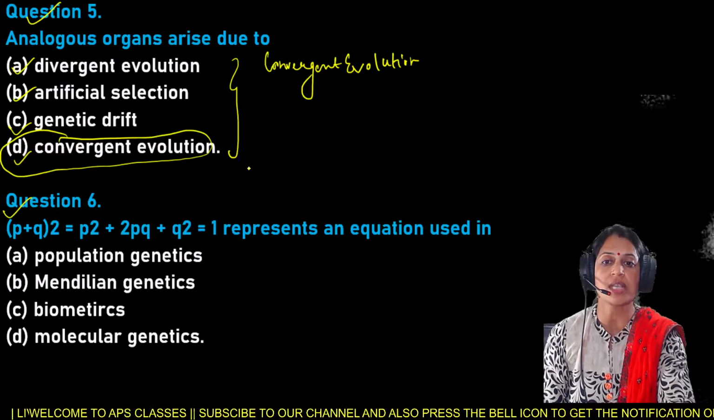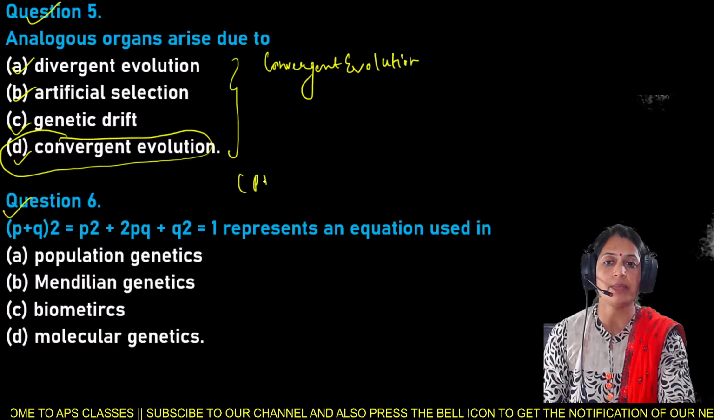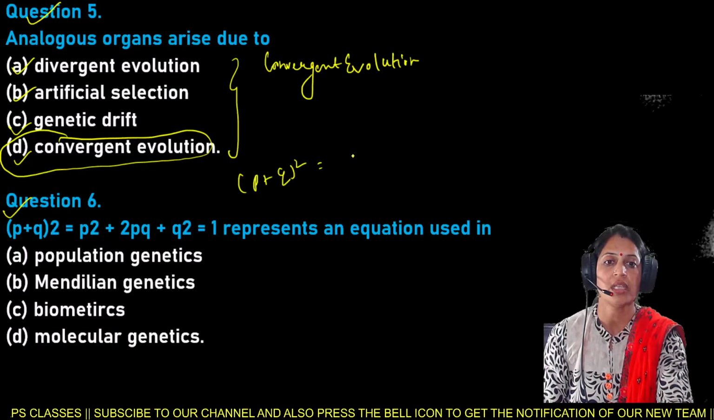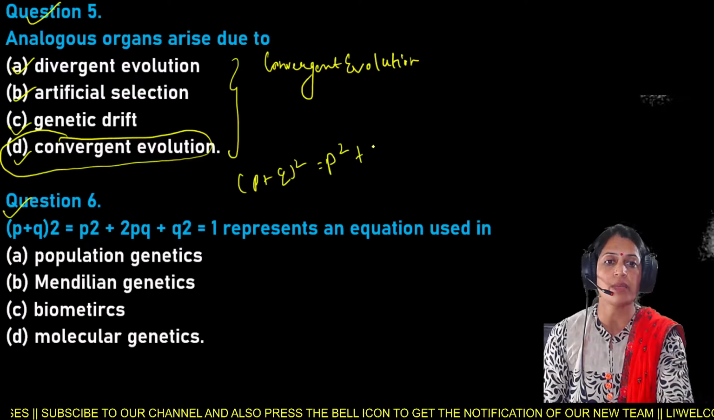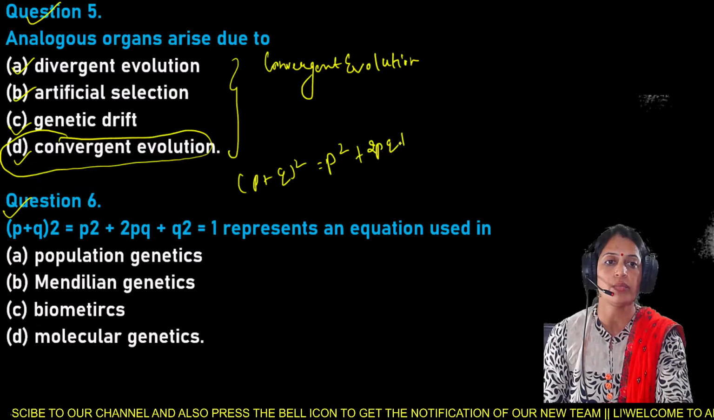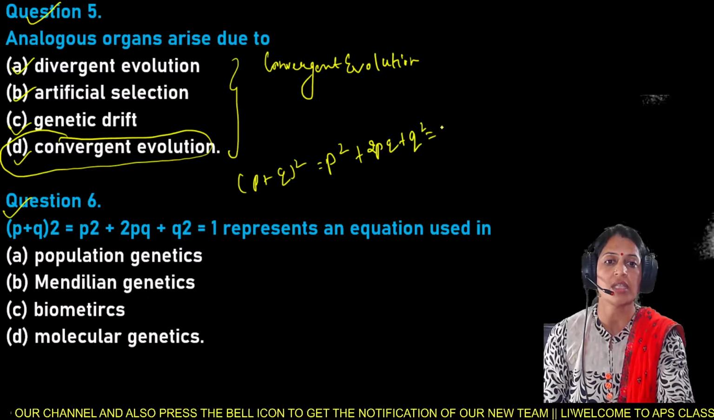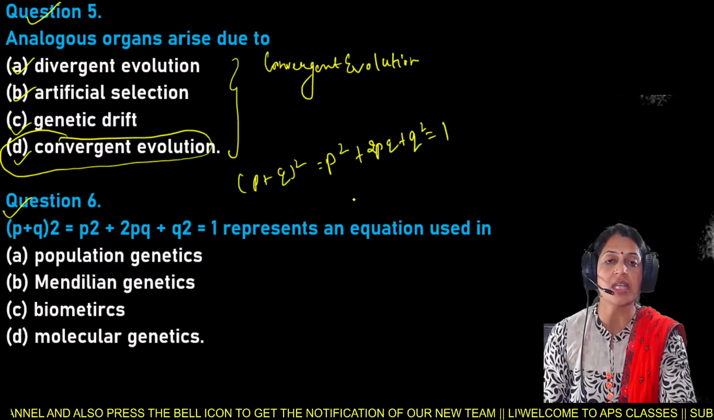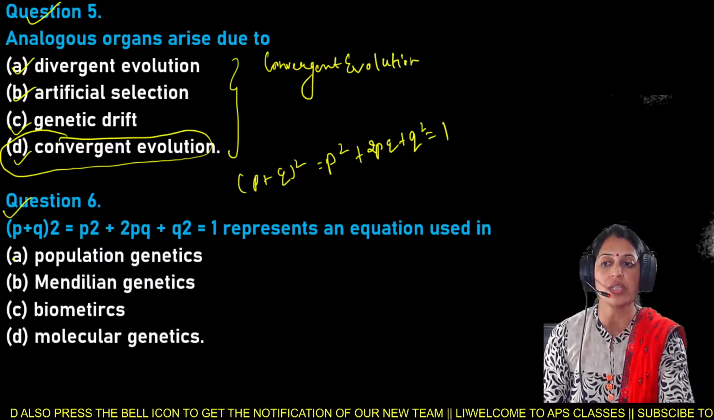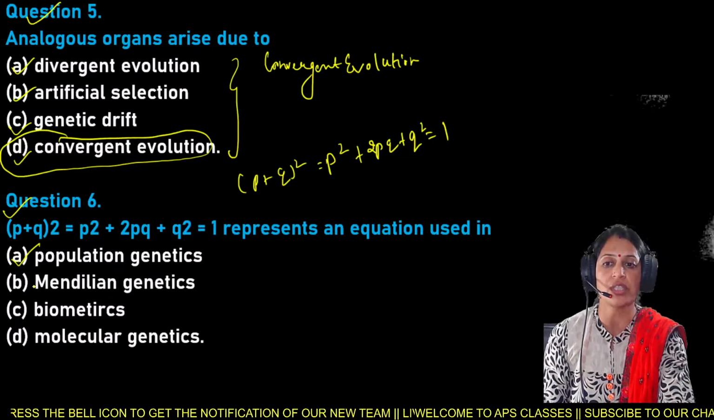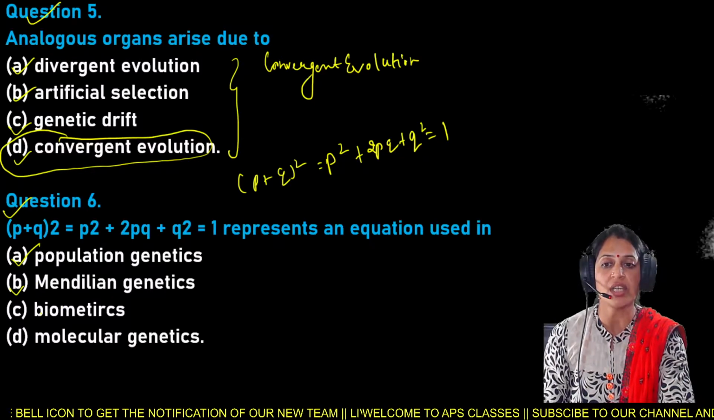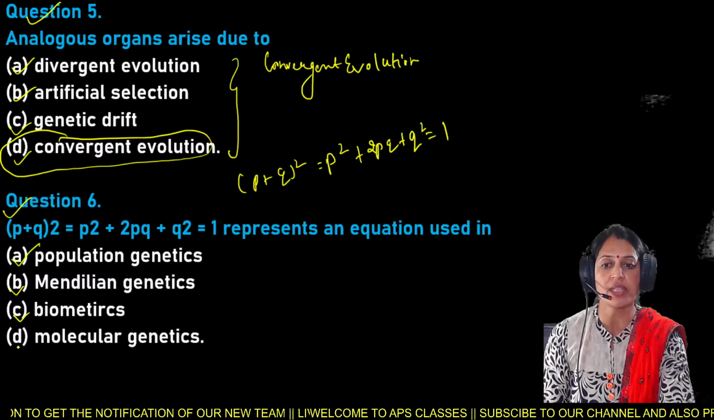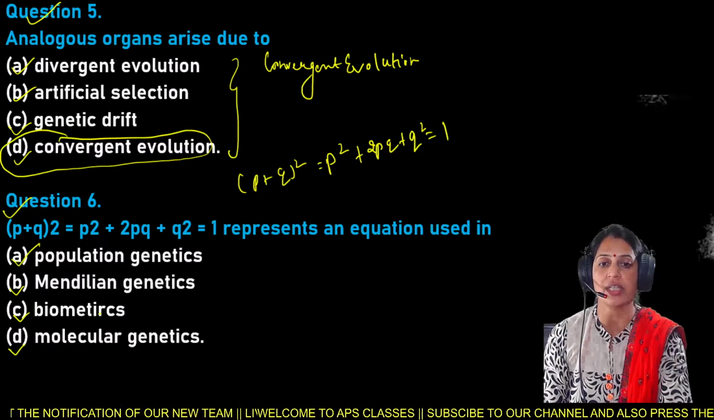Next is your question number 6, and your question number 6 is (p + q)² = p² + 2pq + q² = 1. That represents an equation that is used in option A is population genetics, B Mendelian genetics, C biometrics, and D is molecular genetics.